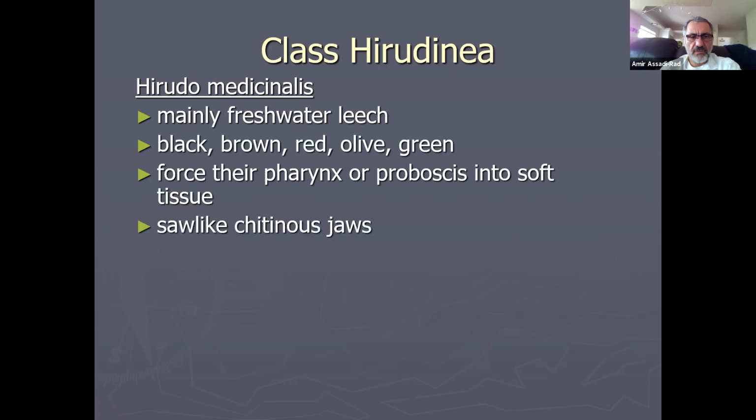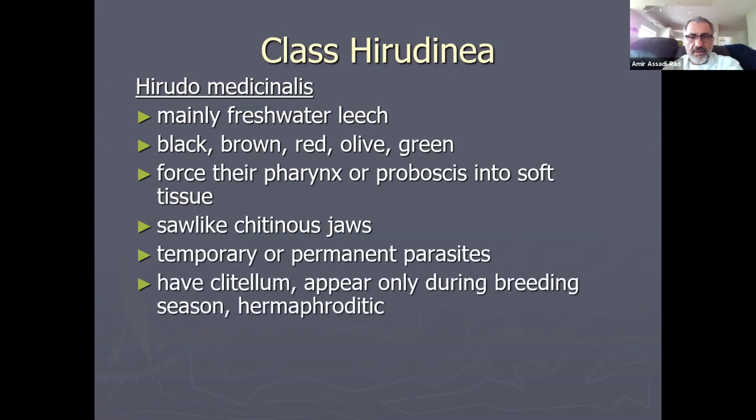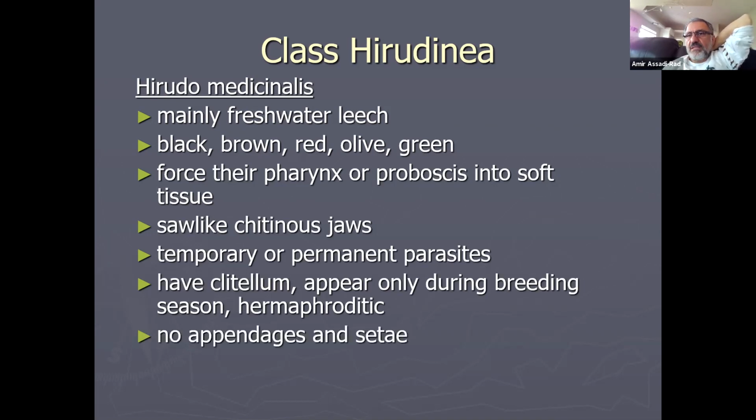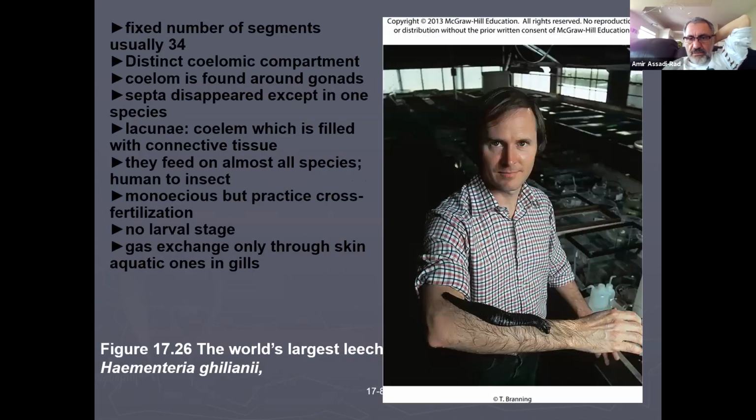Saw-like chitinous jaws, and temporary or permanent ectoparasite, of course. They have a clitellum that appears only during breeding seasons, and they are hermaphroditic. It means they are monoecious. No appendages or setae, and anterior and posterior suckers. They have two suckers, anterior right here. So they have a sucker on this end, and they have a sucker on that end.